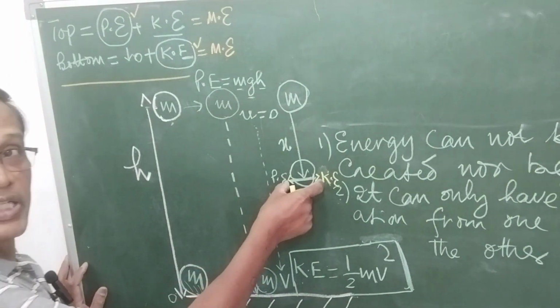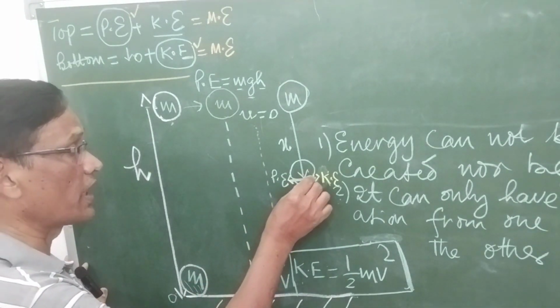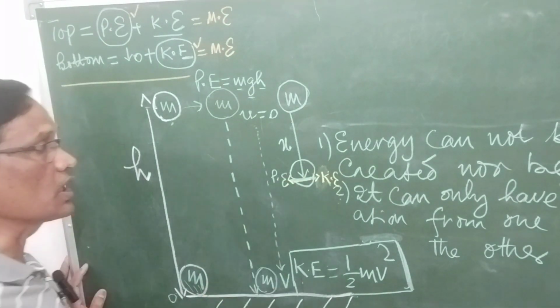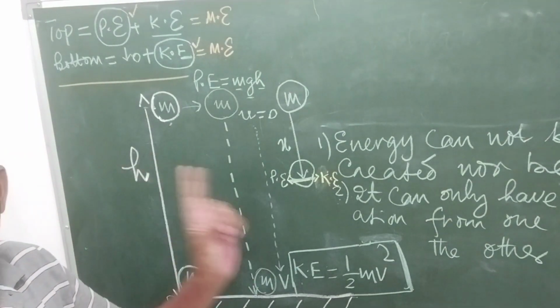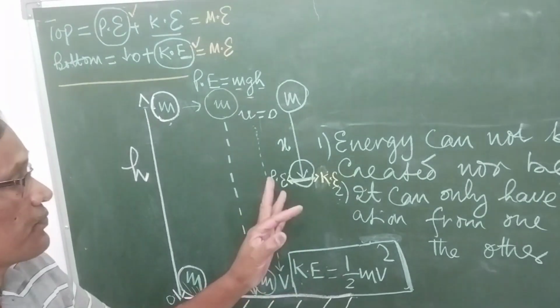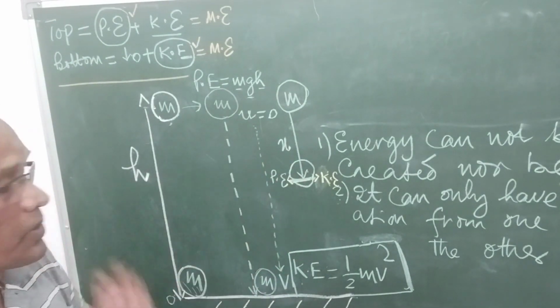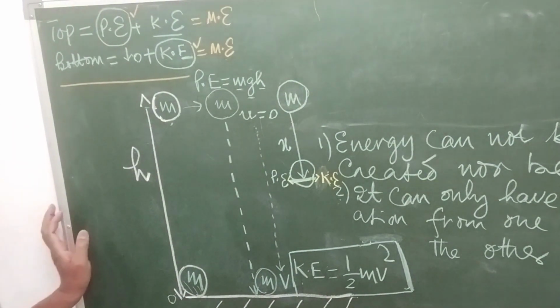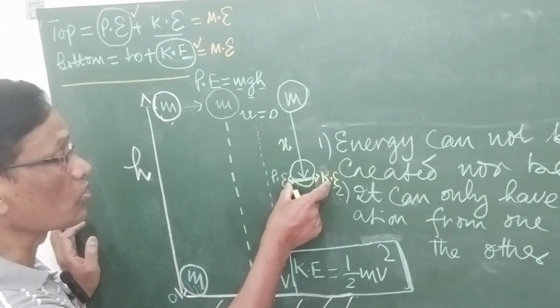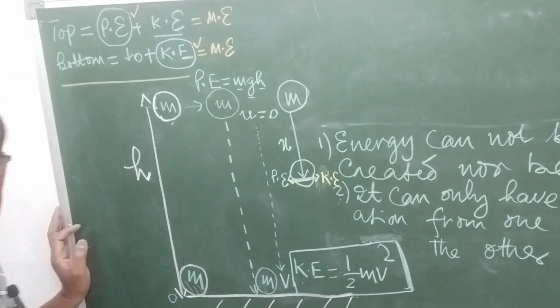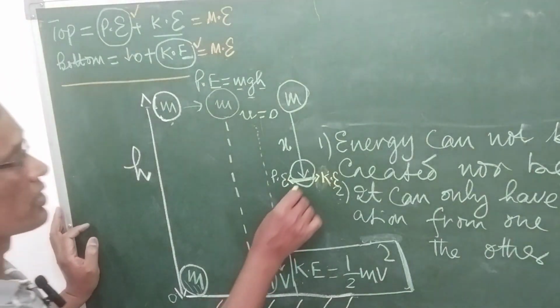So at this point it is very crucial to understand, at this point the body is possessing the potential energy as well as kinetic energy, right? Now how much is the potential energy here and how much is the kinetic energy here, or what is the sum total of energy here, right? Let us try to understand.